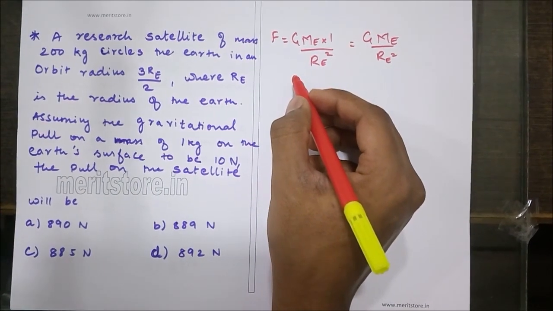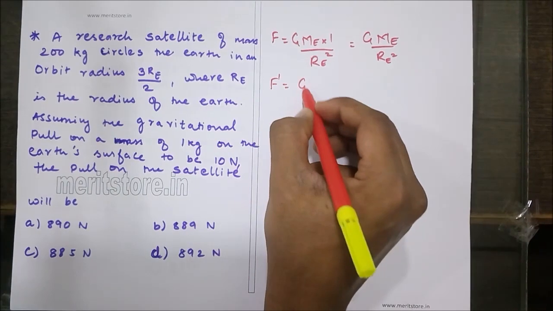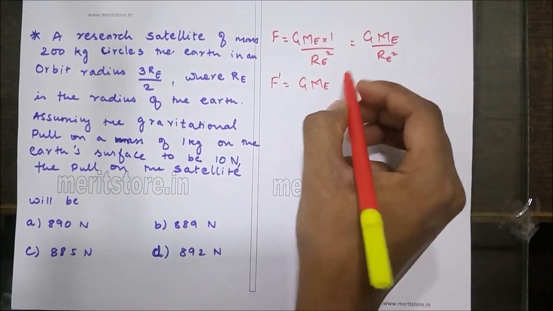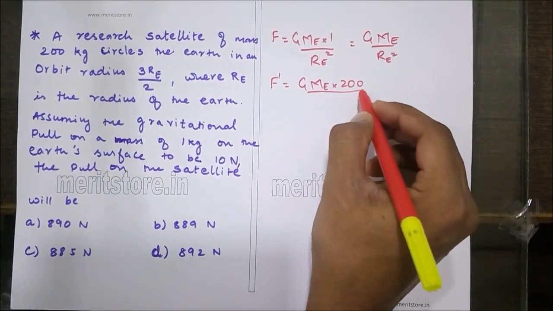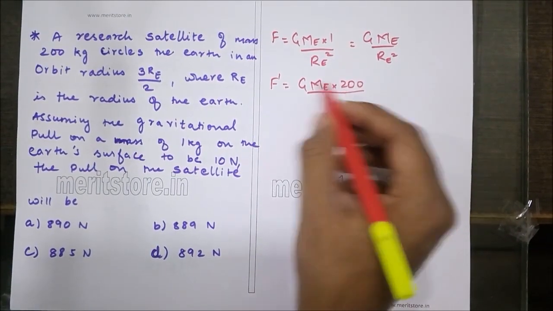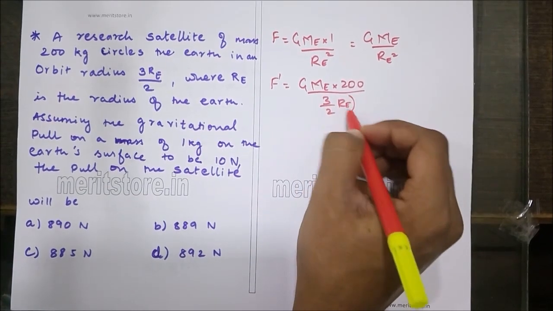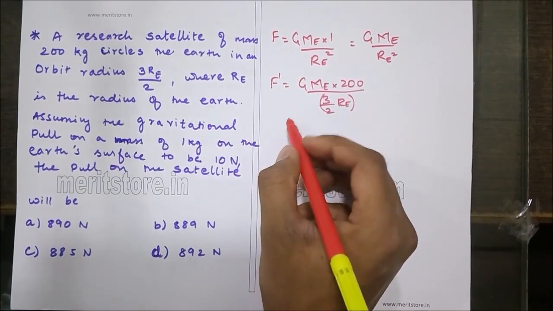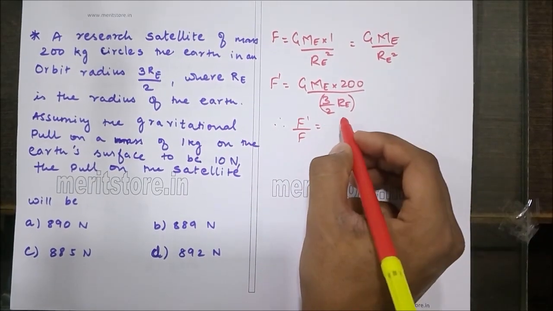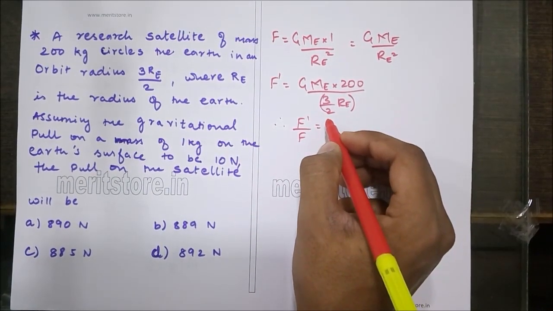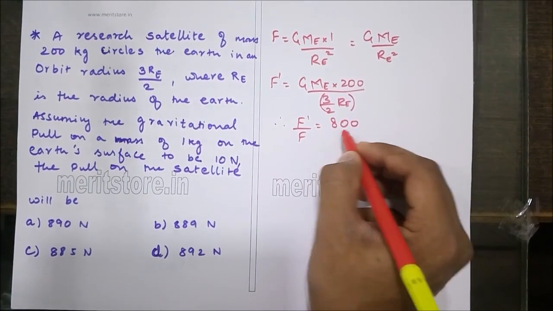Now, the force between the Earth and the satellite, F dash, is G times mass of the Earth into mass of the satellite, that is 200 kg, upon the orbit radius, that is nothing but 3 by 2 times RE. So let us take the ratio of F dash by F, which is nothing but 800 upon 9.